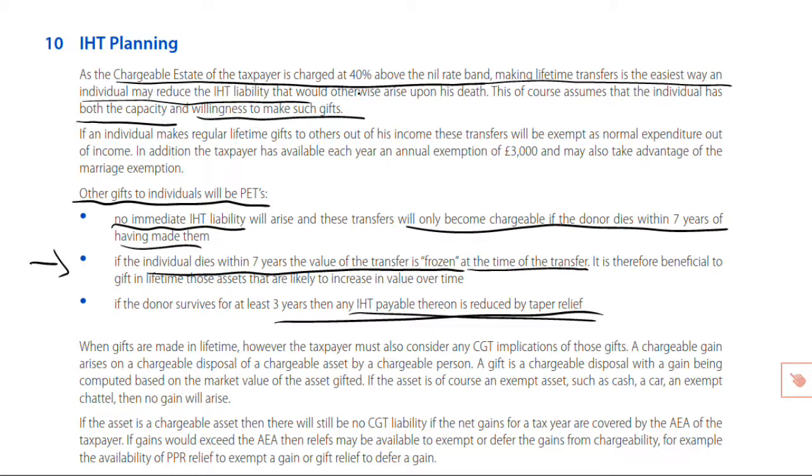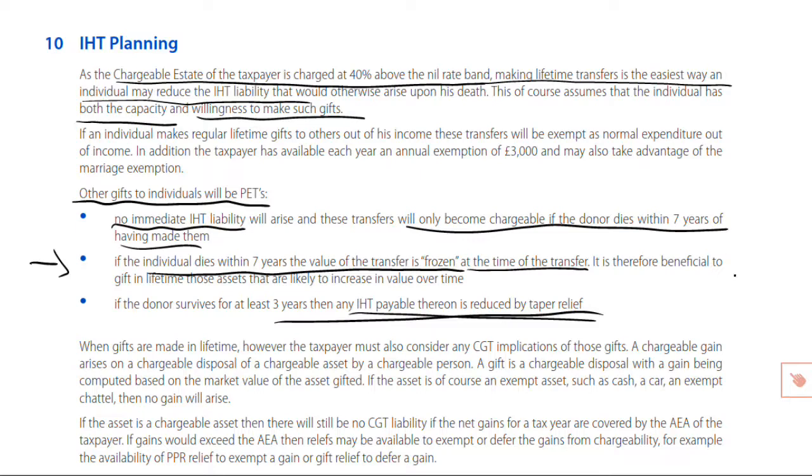What pension arrangements do you have? But other than pension arrangements, where's your income going to come from? Well, that presumably is your income-producing assets. It could be shares from which you earn dividends. I'd say money in the bank from which you earn interest, but there's precious little of that available these days. Otherwise, it might be a property that you rent out. But you've got to have sources of income to keep you, hopefully, in the standard of living that you would like to live within for the rest of your days. So there's a big practical question. Do you have the capacity to gift as well as the willingness?